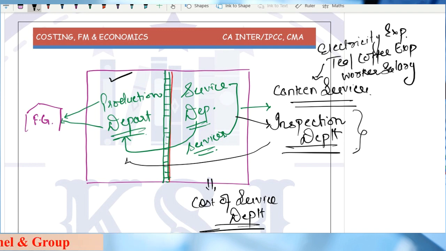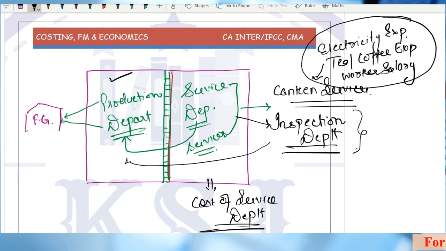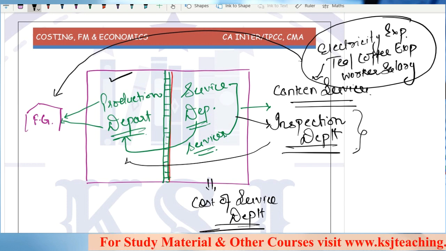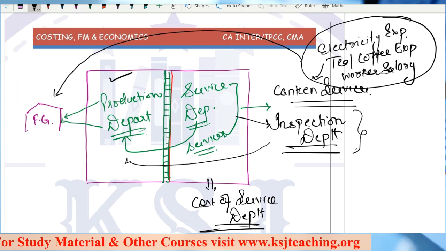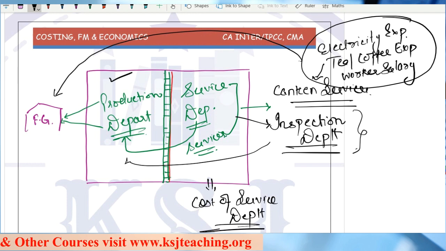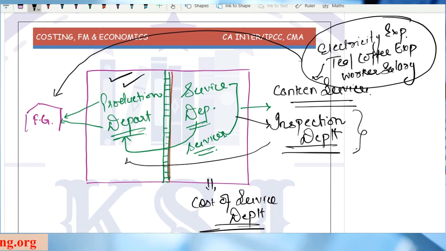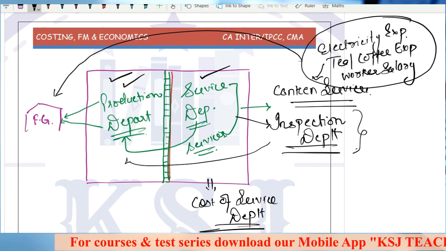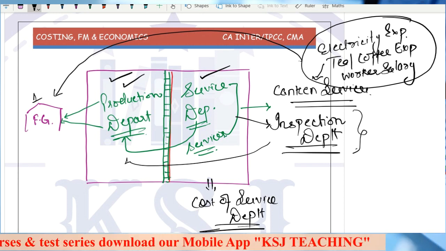So if you have to recover this cost from the customer, that means you will have to make this cost identifiable in 1 unit of finished product. That is why we are identifying what are the different costs of production department, what are the different costs of service departments, and then try to identify all the costs into 1 unit of finished product.